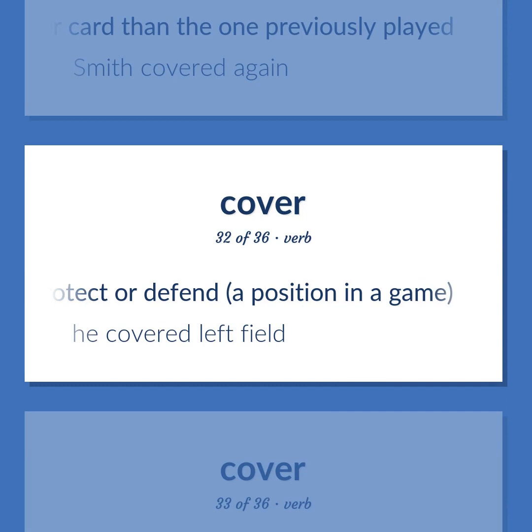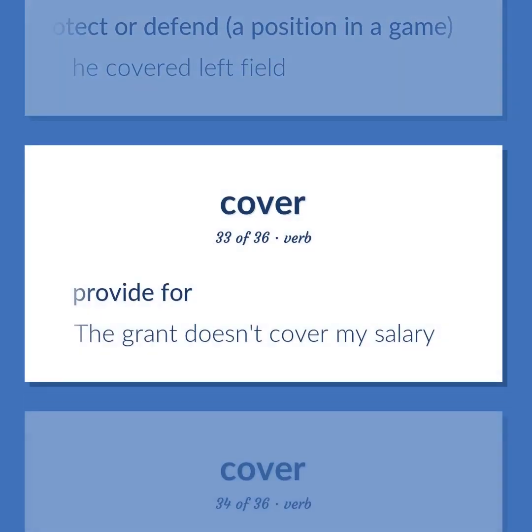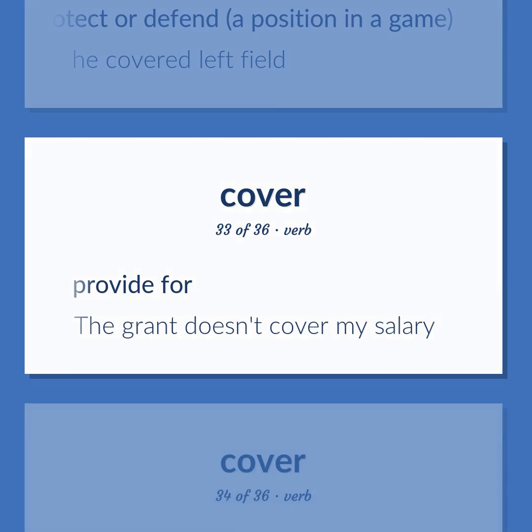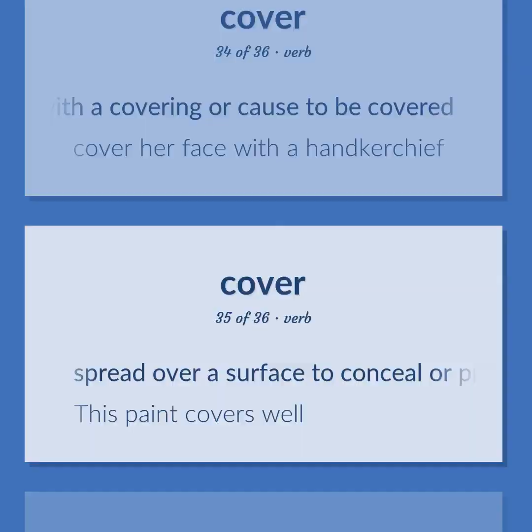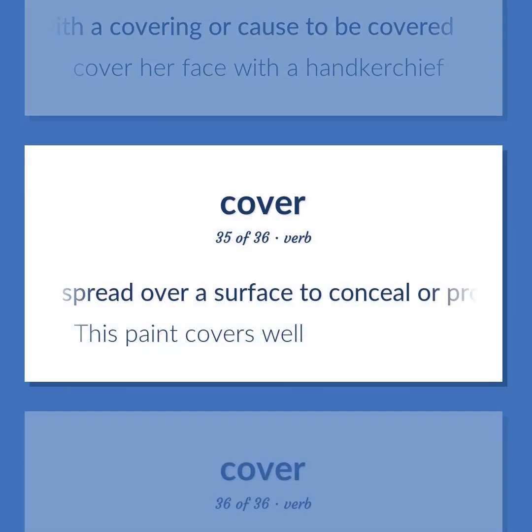He covered left field. Provide for. The grant doesn't cover my salary. Provide with a covering or cause to be covered. Cover her face with a handkerchief. Spread over a surface to conceal or protect. This paint covers well.